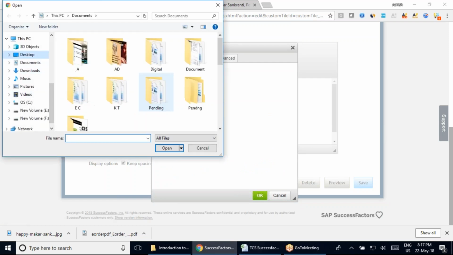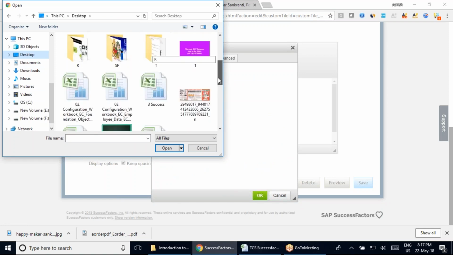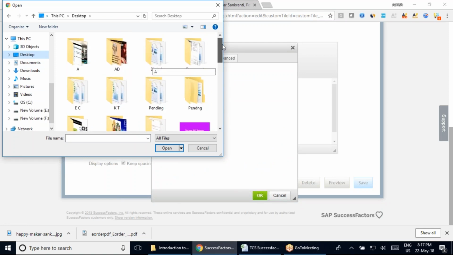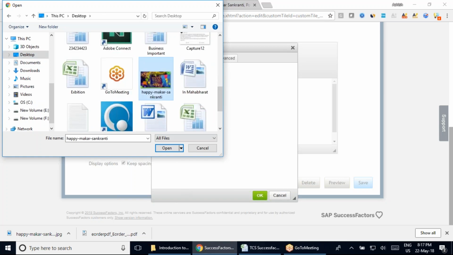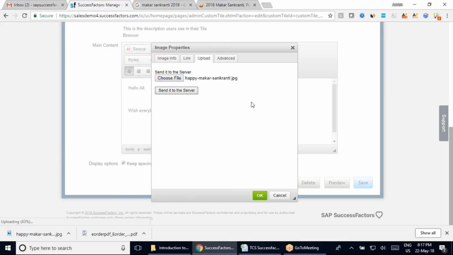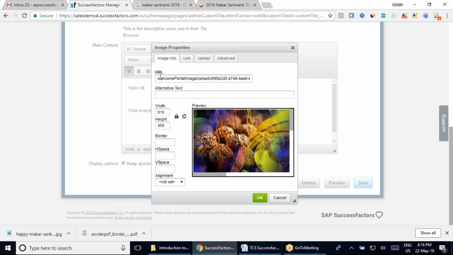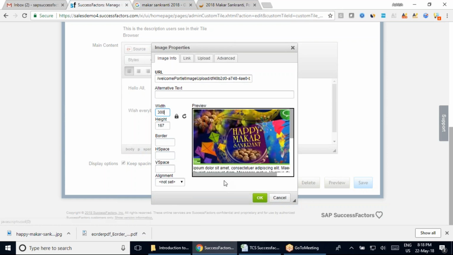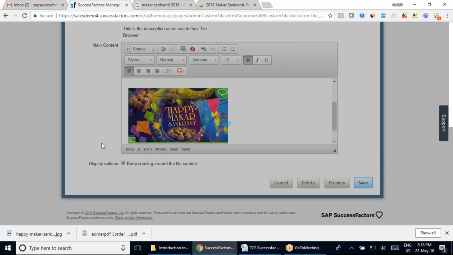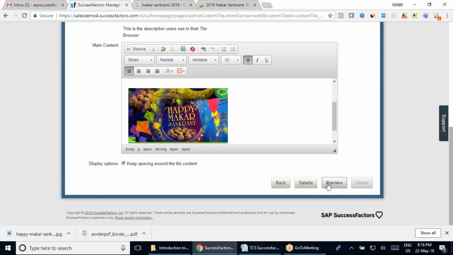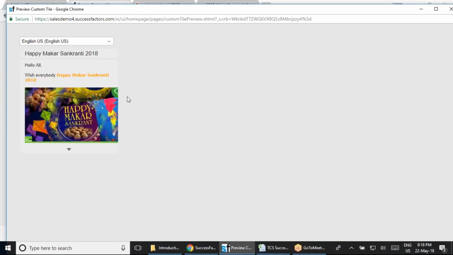I'm going to select it from my desktop, the picture which I have here. So here I have this picture. I will send this picture to my server. The moment you send this picture to your server, it automatically creates the URL for you. Yesterday we saw the 301 was a perfect fit in this section, right? So this is also a perfect fit, and I'll go ahead and save this. So here this is okay with me, and I will go ahead and save this. You will see all these images and everything change here. If I preview this section, you can see how it has changed.